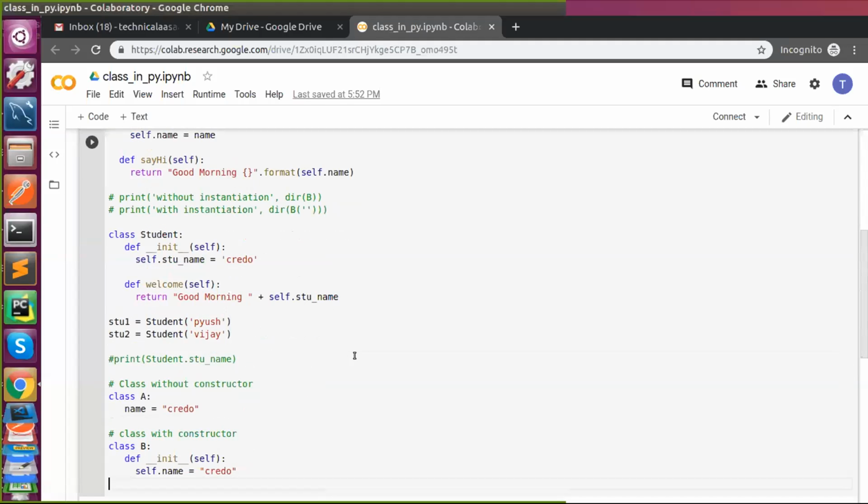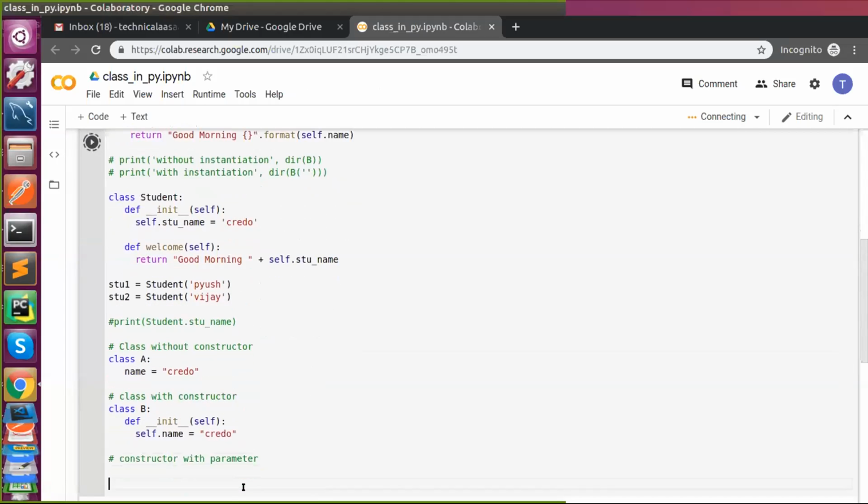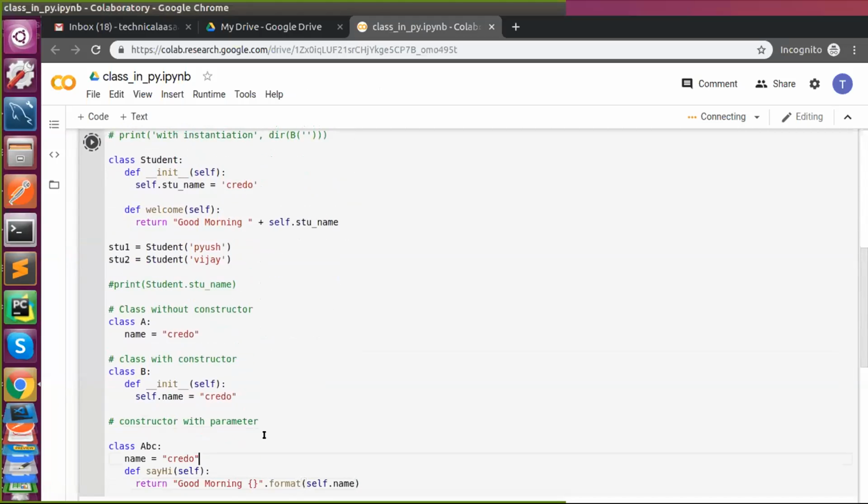Now constructor with parameter. So how to create a constructor first? So this is my class and I want to create a constructor. How to do that?